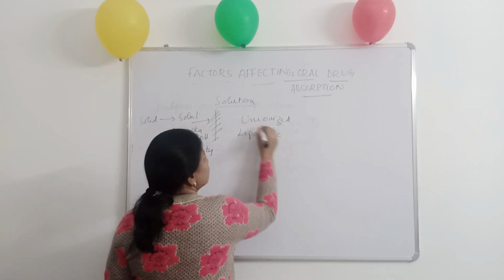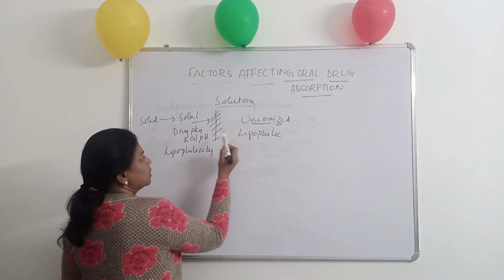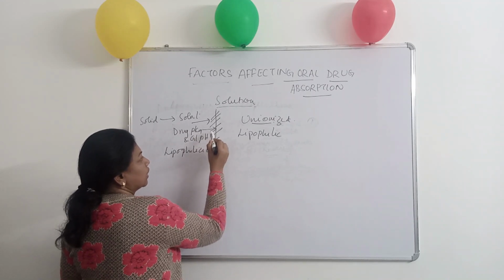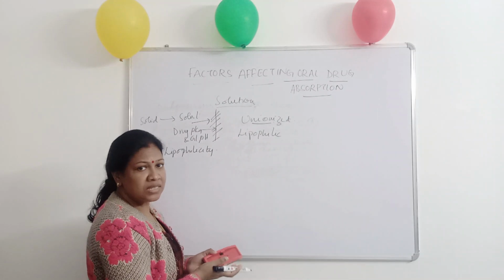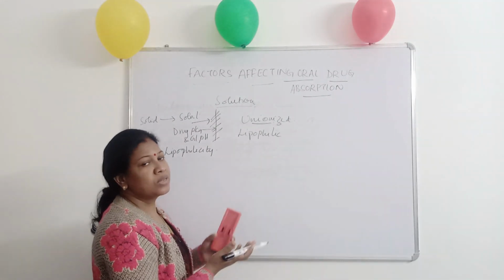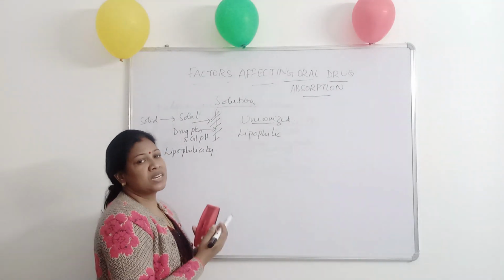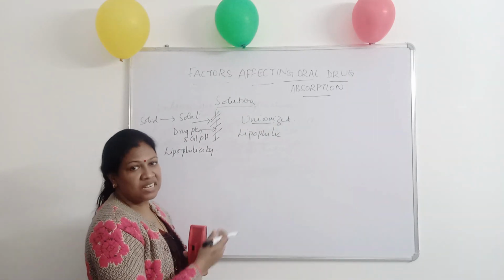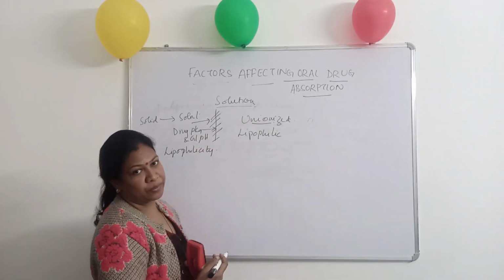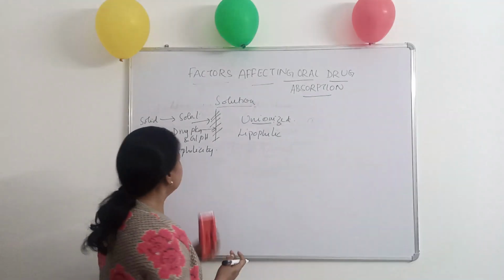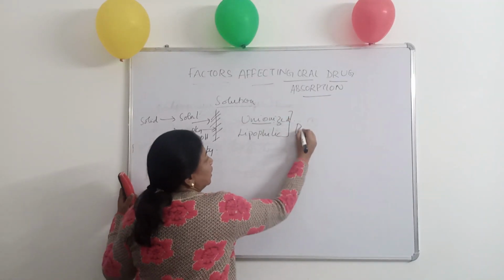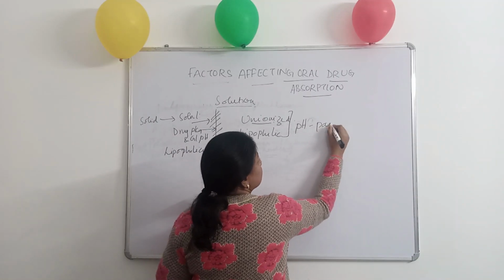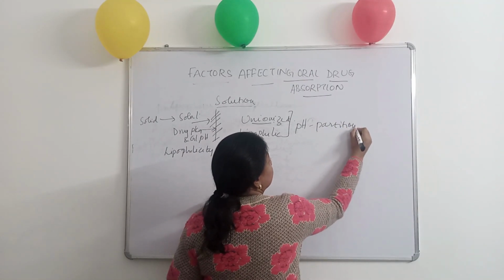Since the unionized form is also lipophilic, these lipophilic molecules can easily pass through the lipophilic membrane. Since our membrane itself is lipophilic in nature, drug molecules which are lipid soluble and unionized can easily permeate through this biological membrane. So this is explained by the pH partition theory.